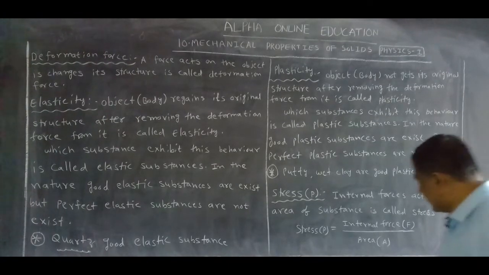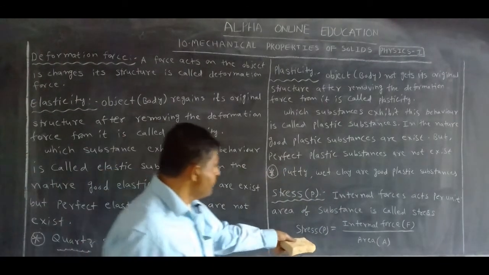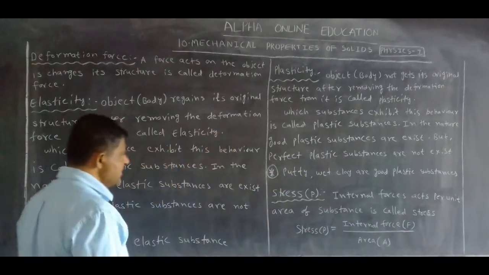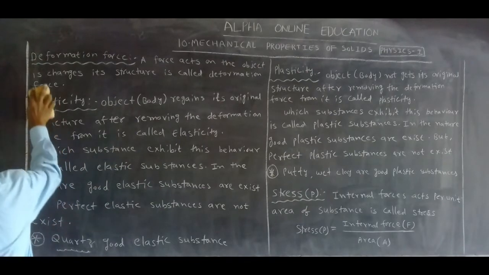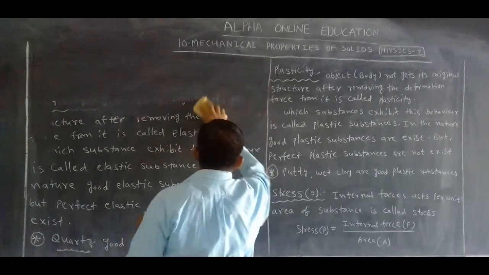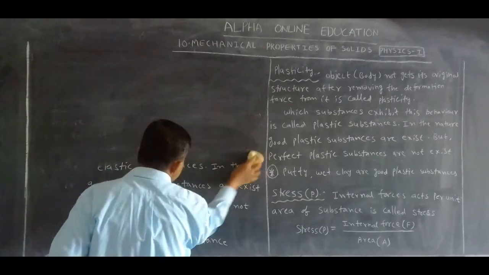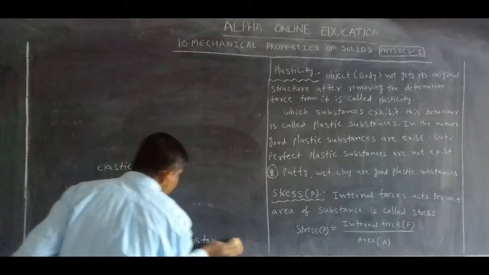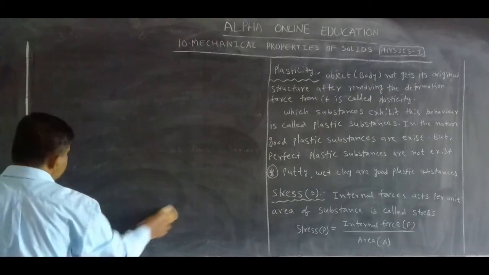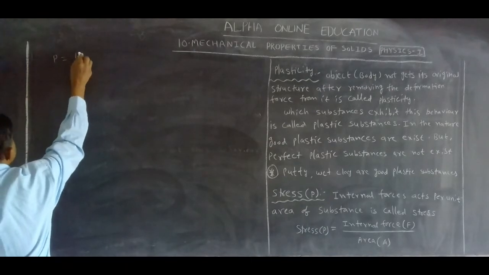But how can we write that? Stress is denoted by the symbol P. Stress is equal to internal force by area. This is a very important definition. Stress is the internal force acting per unit area of the substance. So stress P is equal to F by A.